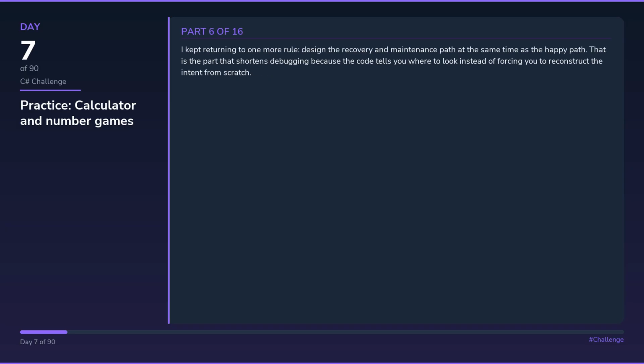I kept returning to one more rule: design the recovery and maintenance path at the same time as the happy path. That is the part that shortens debugging because the code tells you where to look instead of forcing you to reconstruct the intent from scratch.